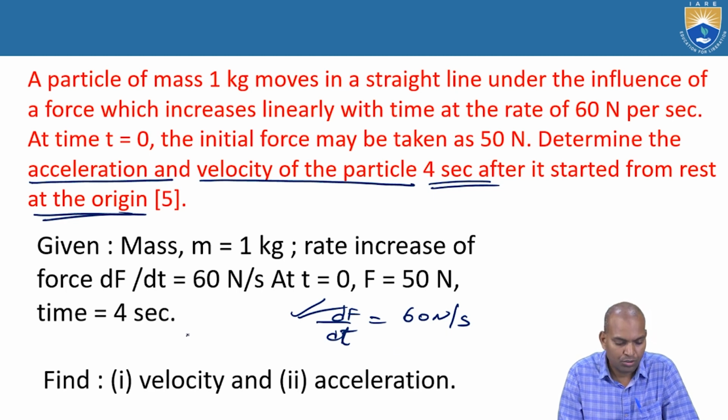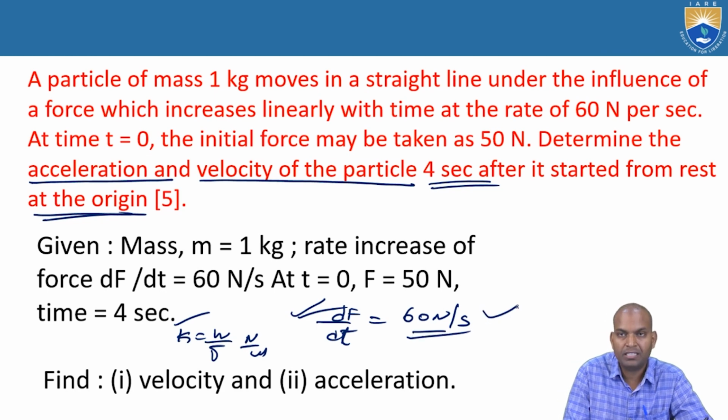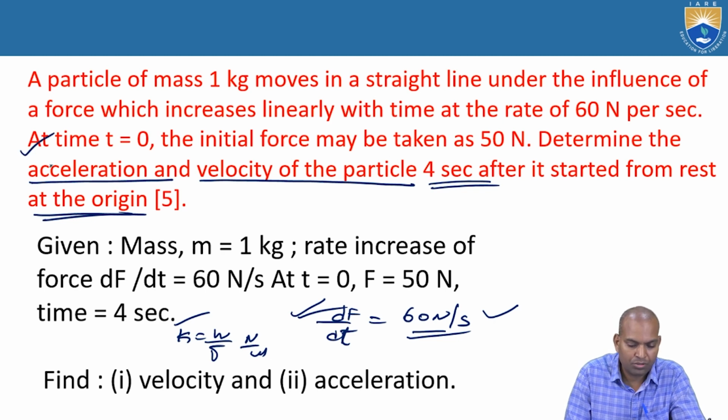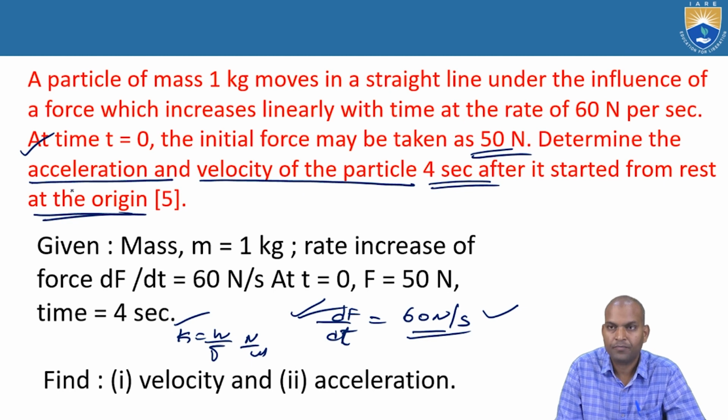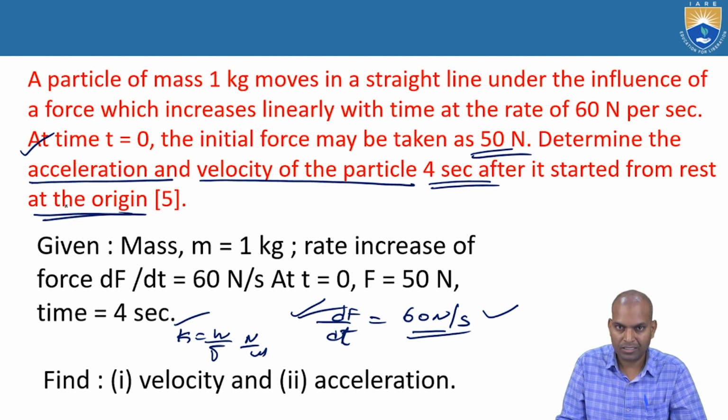Newton per second. Similarly, stiffness equals load per deflection, which is Newton per meter. Here the value of df by dt is 60 Newton per second. Now at time t equal to 0, the initial force may be taken as 15 newtons, and we have to find the acceleration and velocity of the particle.